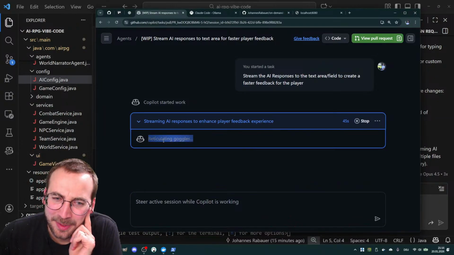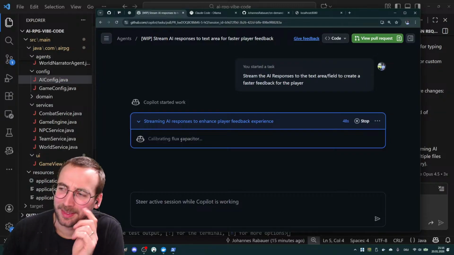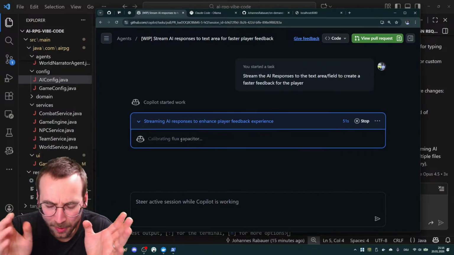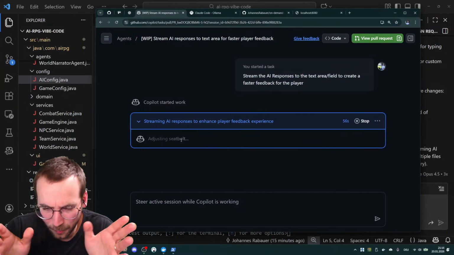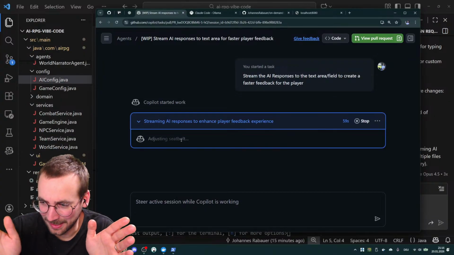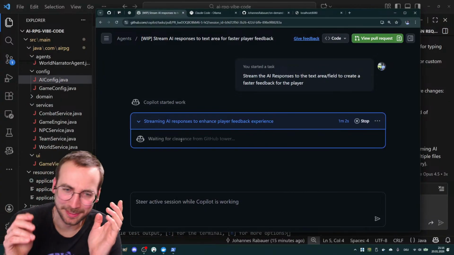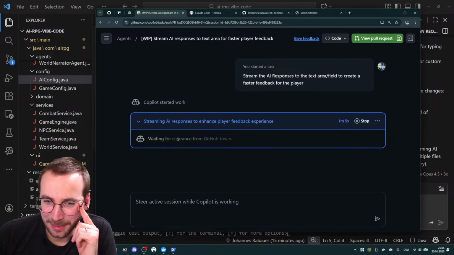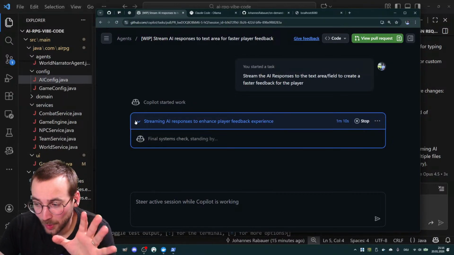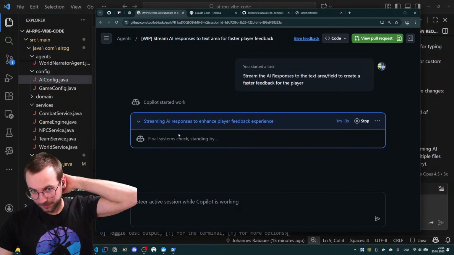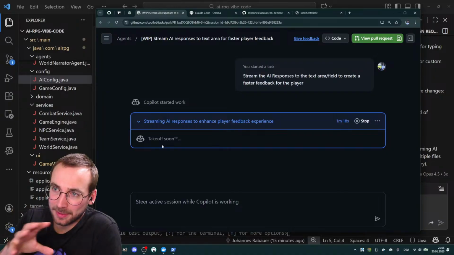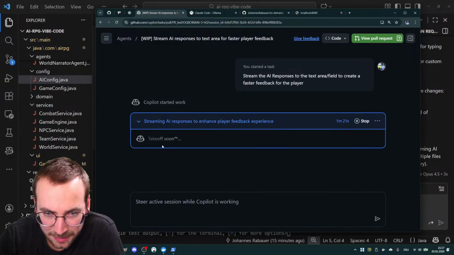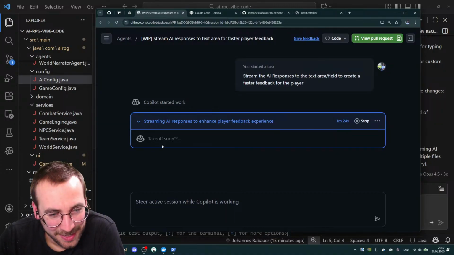Reticulating goggles. So I saw it with Claude Code. Claude Code also generates some random things it does, some verbs, and writing it down. I don't understand why it does that, but yeah, waiting for clearance. So like that's the same useless stuff. I would want to wait a little while for that, because maybe it's really setting something up that other environments also need. Take off soon. Oh, guys.